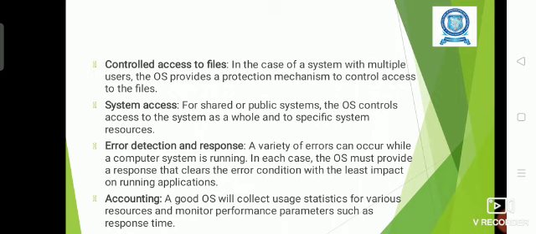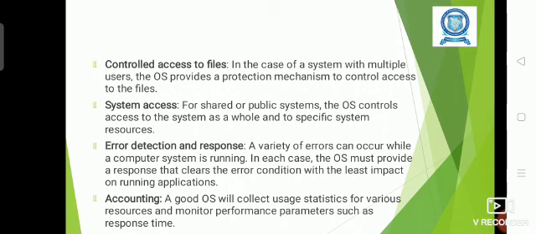System access. For shared or public systems, the OS controls the access to the system as a whole and to specific system resources. Okay. And the error detection and response.